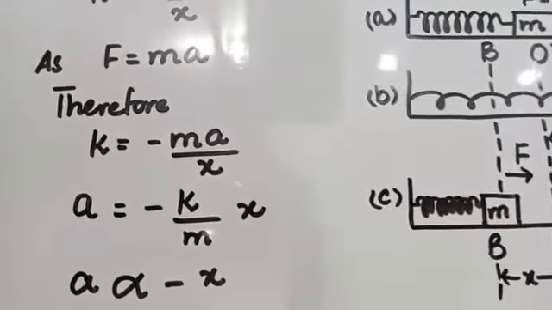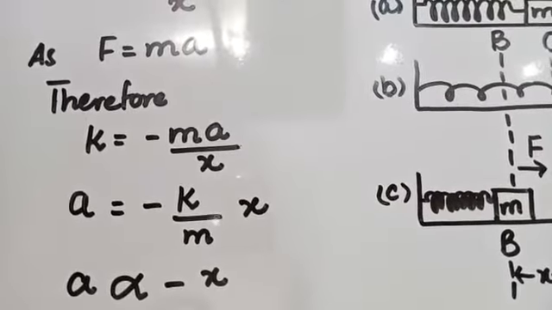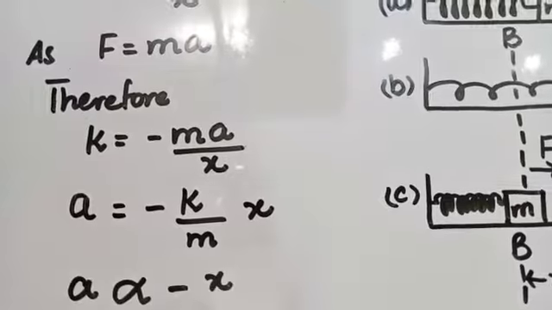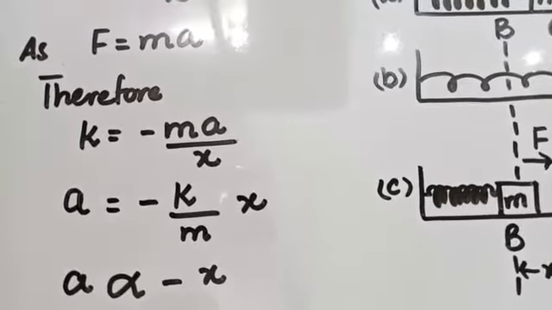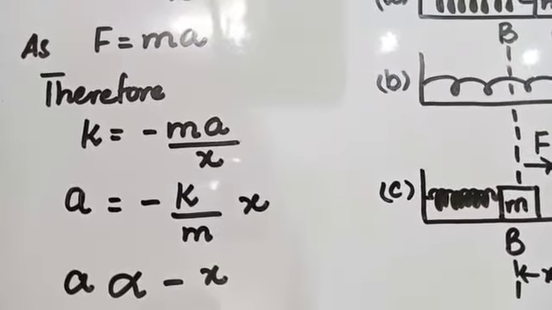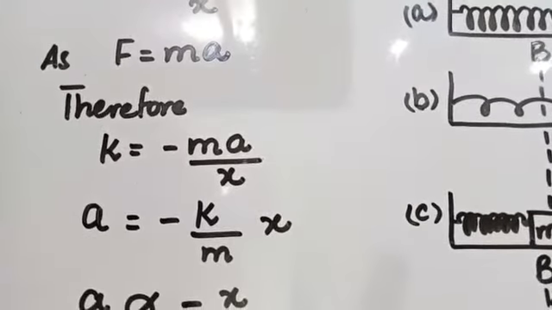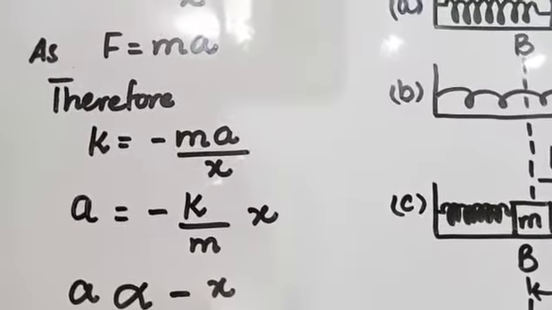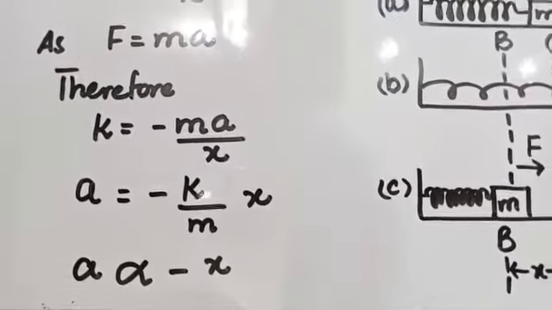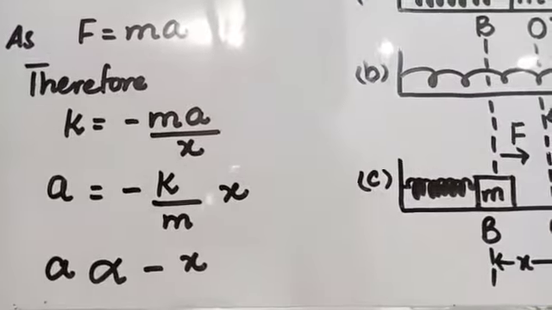From this point we can say that the acceleration will be maximum at the extreme position and minimum at the mean position, and the velocity will be maximum at mean position O and it will be minimum or zero at the extreme position A or B. And the direction of restoring force always pushes or pulls the object towards the mean position. The direction of force or the body always moves towards the mean position. These are the main characteristics of simple harmonic motion. From these characteristics we can say that the motion of mass attached to a spring is simple harmonic motion.